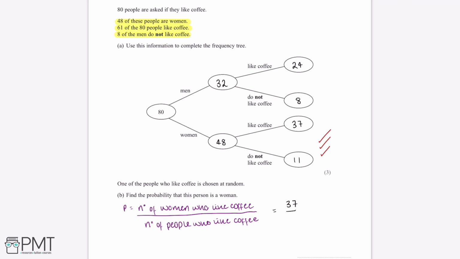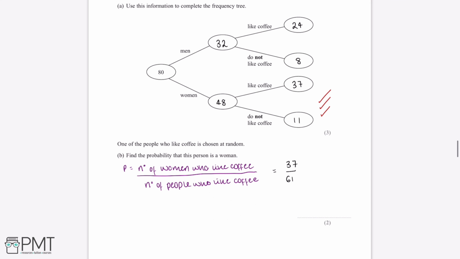Now next we're going to need to know the number of people who like coffee. And we were told in part A of this question that 61 out of the 80 people like coffee. So therefore the number of people who like coffee in total is 61. And this is our final probability. And this question's worth 2 marks, and we'll get 1 mark for getting the correct numerator, and 1 mark for the correct denominator.